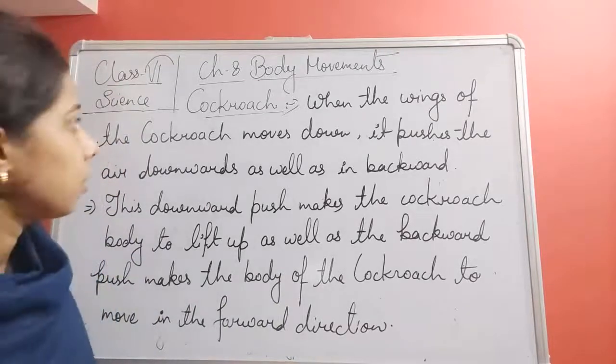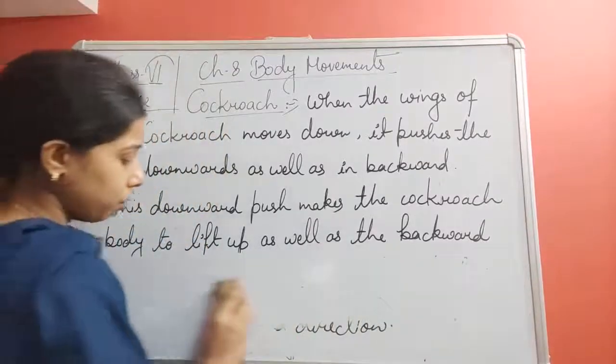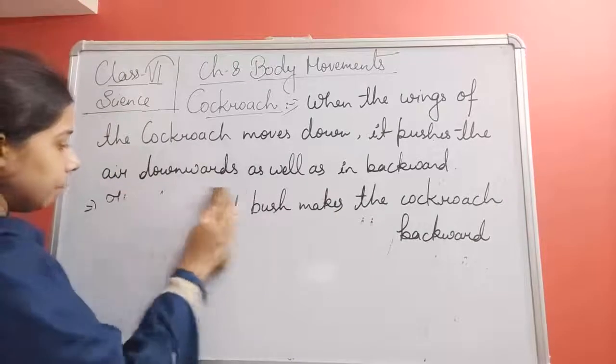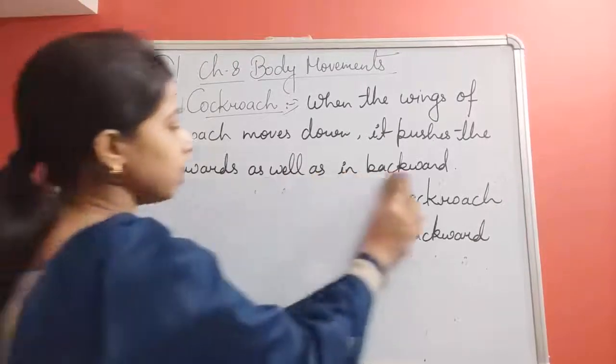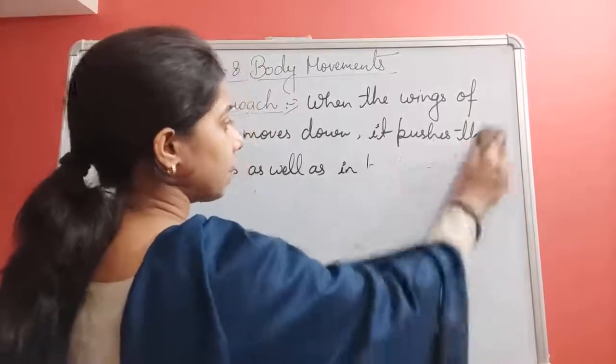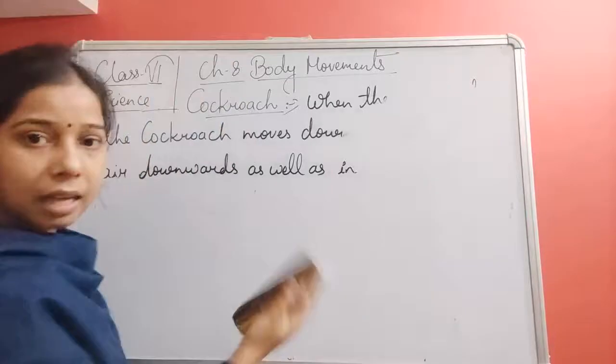Now let us see another animal which shows movement, and that is birds. You have seen here, students, in the case of birds also, like we have seen in the case of a cockroach, they are having wings as well as legs.